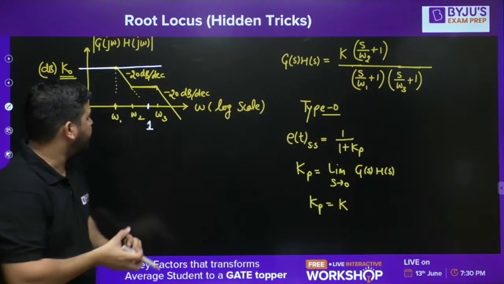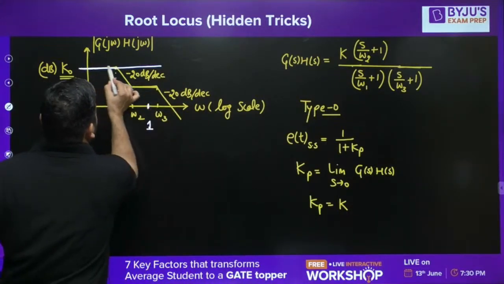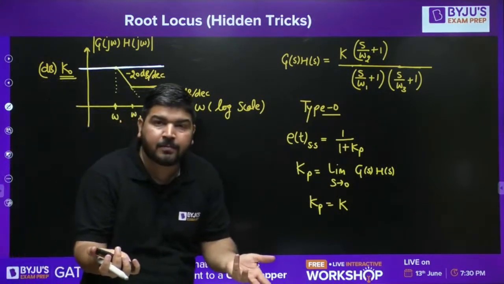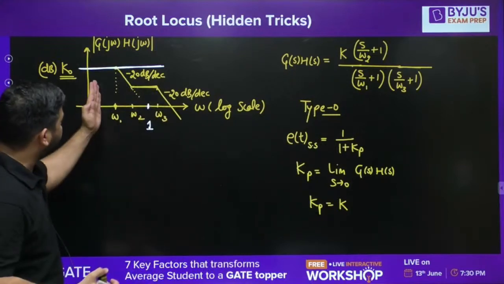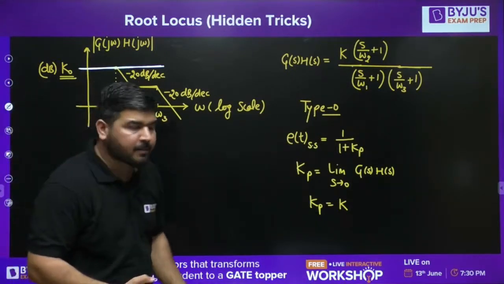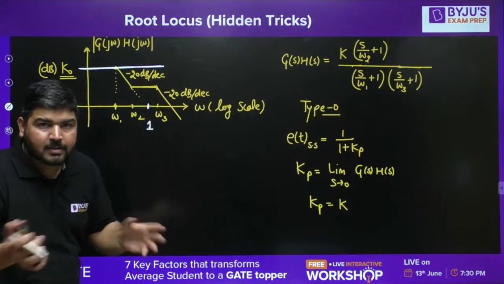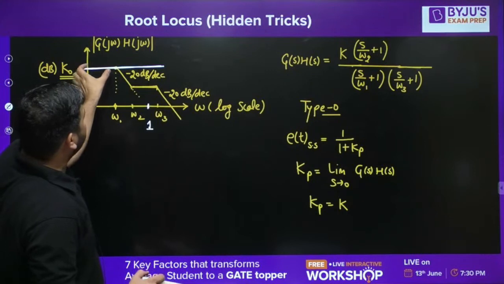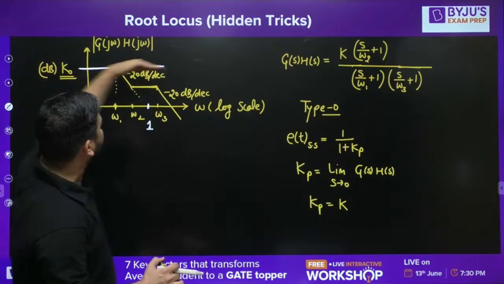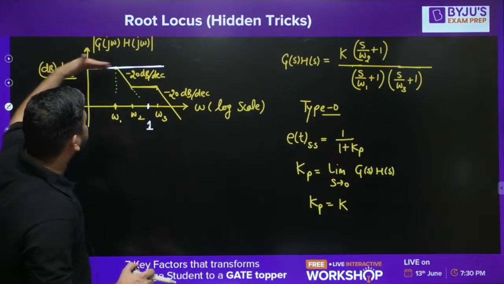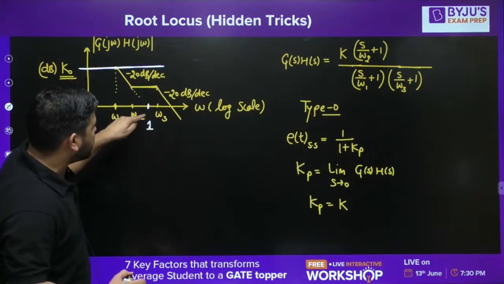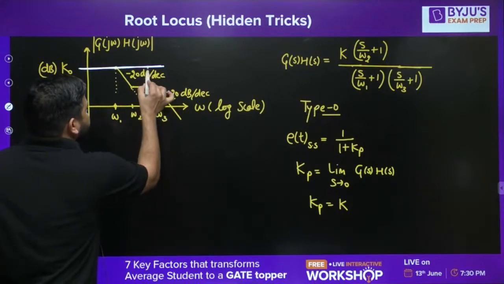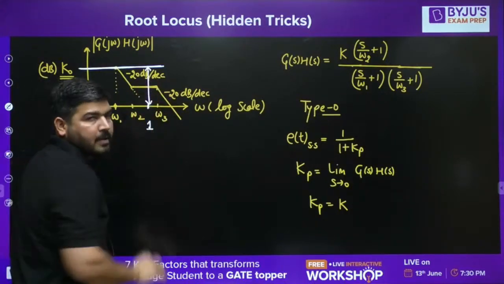Now how to calculate this height? We know that at omega equal to 1, if I extrapolate this height line, because I am assuming that omega 1 and omega 2 is less than 1. You can assume anything. You can assume 1 here also. I am assuming 1 is lying here. So wherever 1 lies, it doesn't matter. You have to look at the height of this line. If this first line is not up to this 1, you have to extrapolate it. So by extrapolating, if you can calculate the height of this first line at omega equal to 1, that height itself will become K in dB.